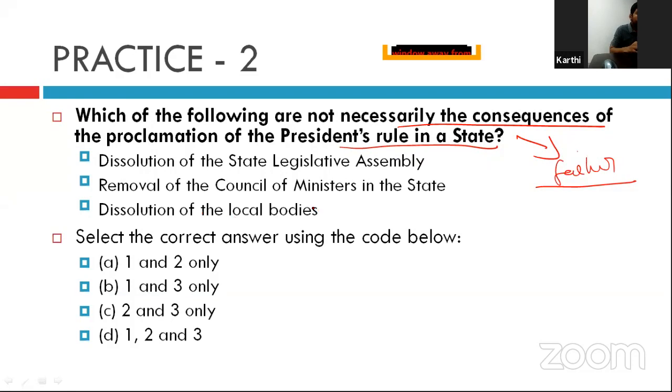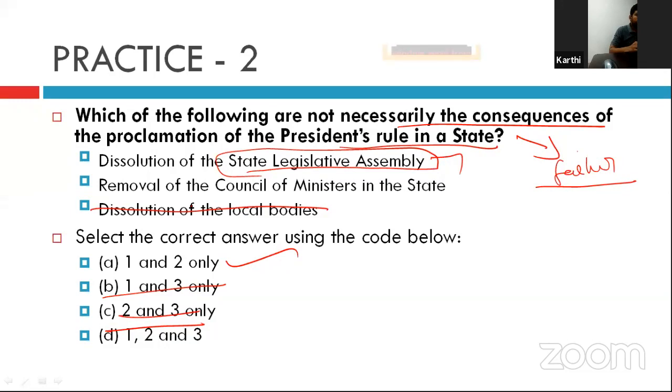Dissolution of the local bodies. See, it is not the case. If you remove the third, only 1 and 2 are correct. When the state legislative assembly has lost its majority, it has to be recalled, and it requires president's rule. Removal of the council of ministers in the state: if the council of ministers is removed, it will create a vacuum, so that president's rule might be the cause.